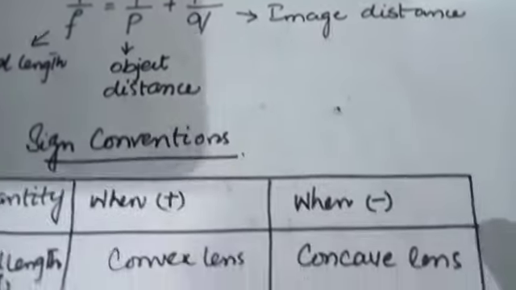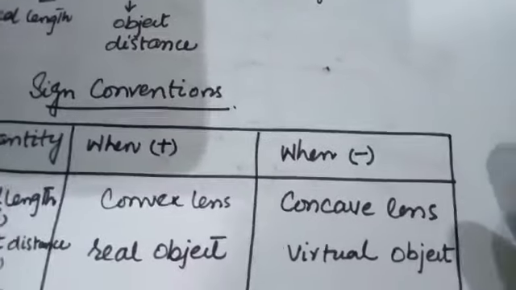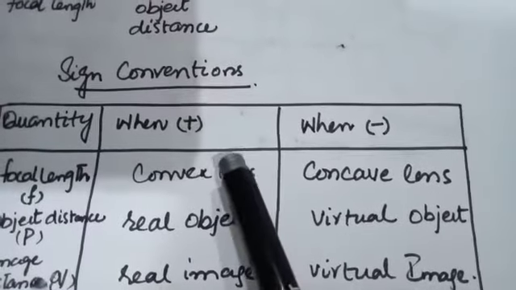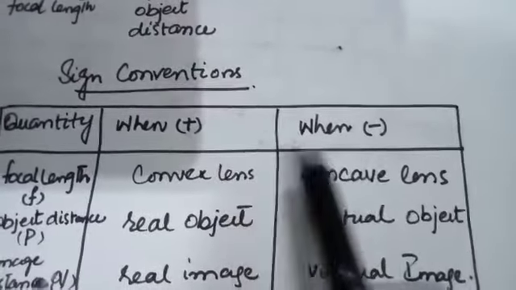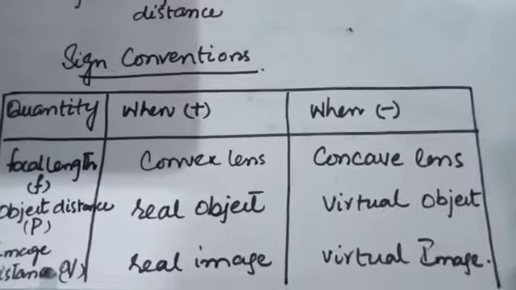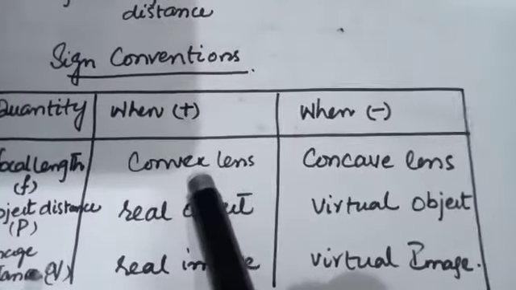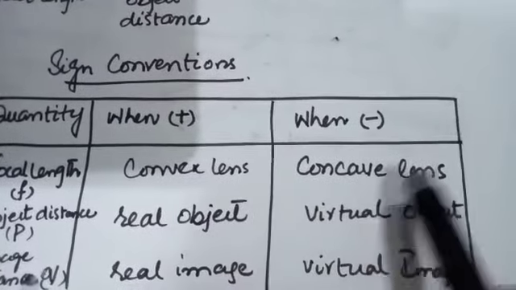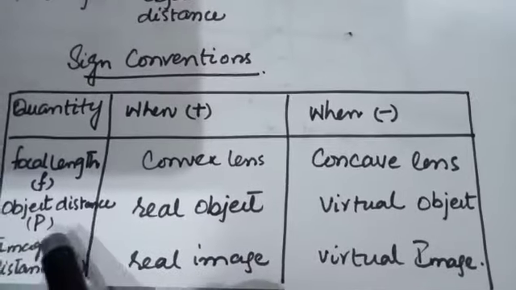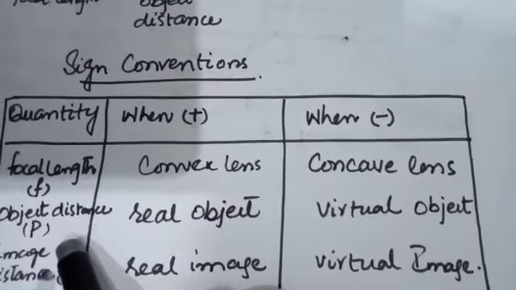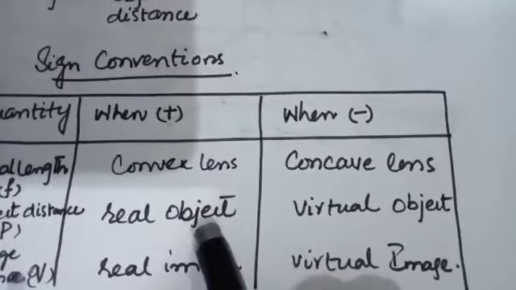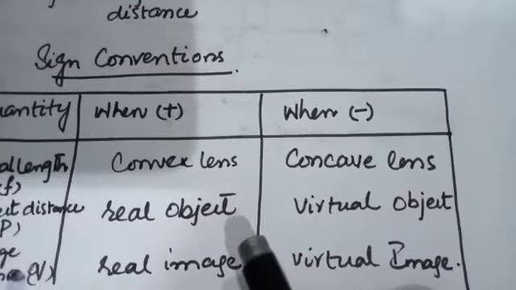Here are the sign conventions for lenses. For focal length, if the focal length is positive, then the lens is convex. If the focal length is negative, the lens is concave. If the object distance is positive, then the object is real and the object is toward the left side of the lens.